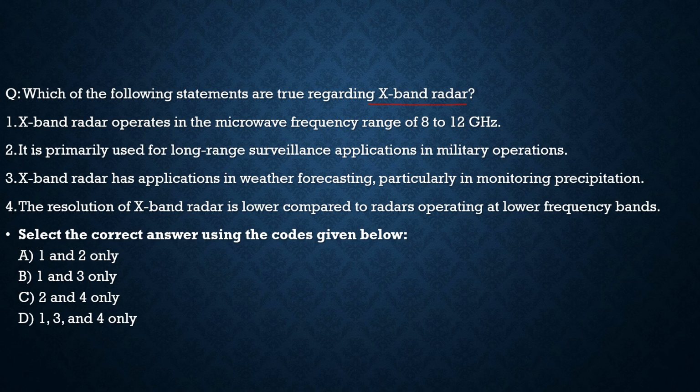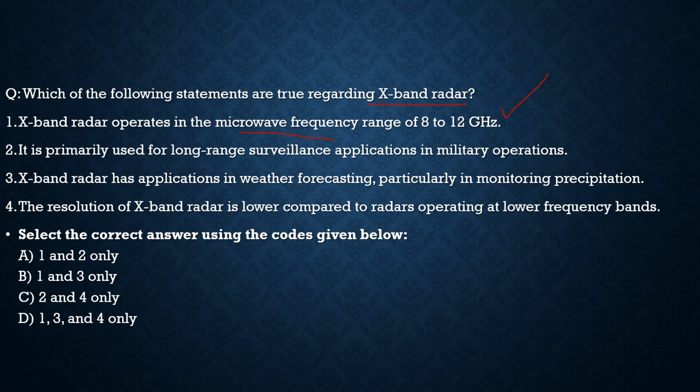Why we discussed it with respect to the Wayanad landslides, as the IMD has installed it in there. So let's try to understand it. The first statement, X-band radar operates in the microwave frequency range of 8 to 12 gigahertz.